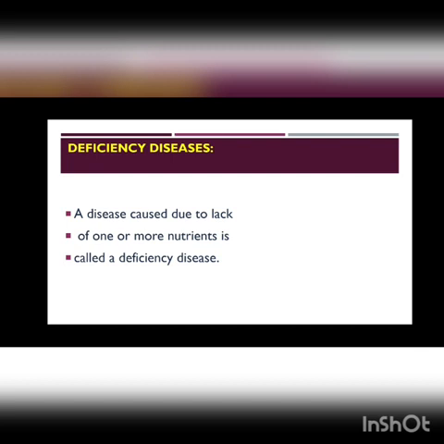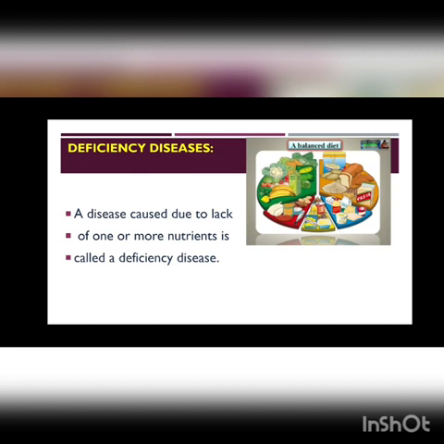As we studied, a balanced diet is extremely important for the good health of a person. Any imbalance in the diet might lead to excess or insufficient intake of certain nutrients, and insufficient intake of a particular nutrient can lead to a disease called deficiency disease.